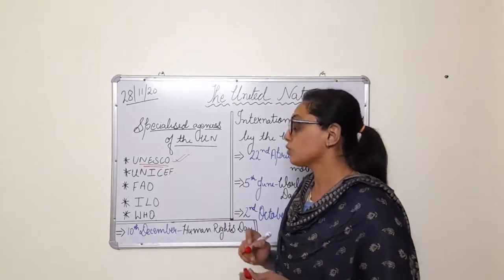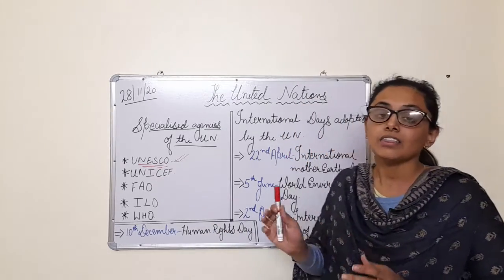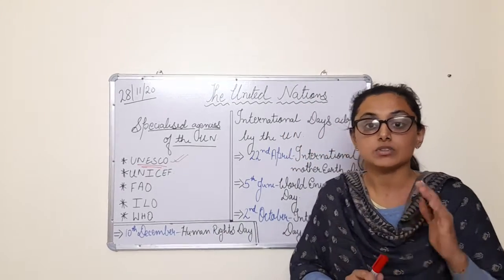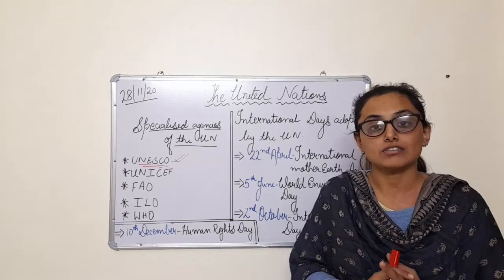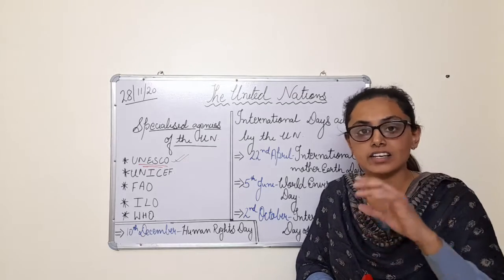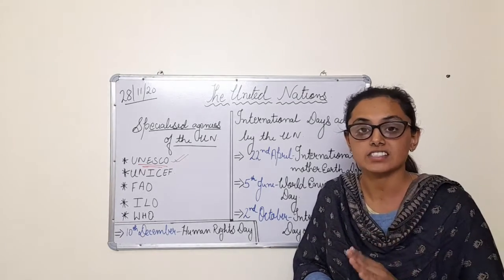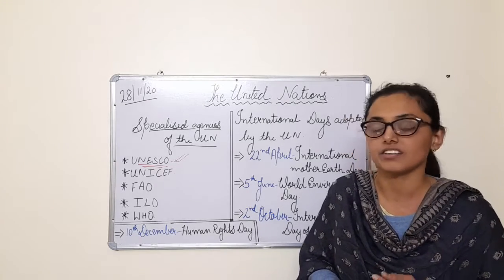Next, when we come to UNICEF, United Nations Children's Fund. Now, what is this? This is actually the fund, or rather the organization which takes care of the children and the well-being of the children.